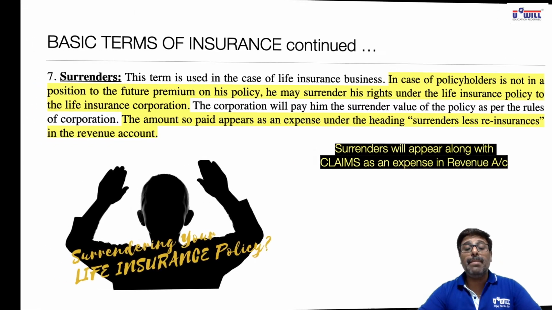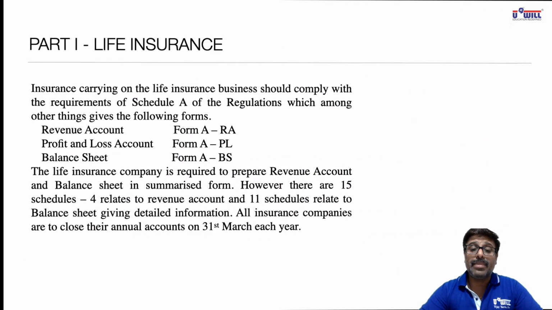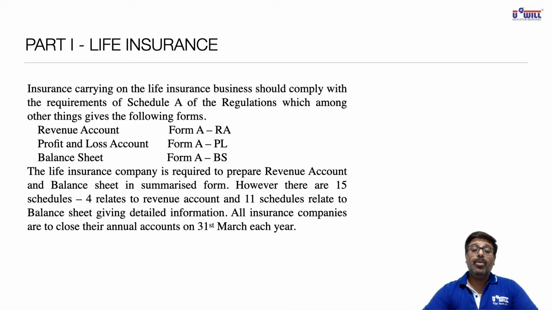So all the basic terms of an insurance company are covered. Now we are in a position to understand the formats of insurance business. You will be covered with two types of formats, one for life insurance, the other for general insurance.